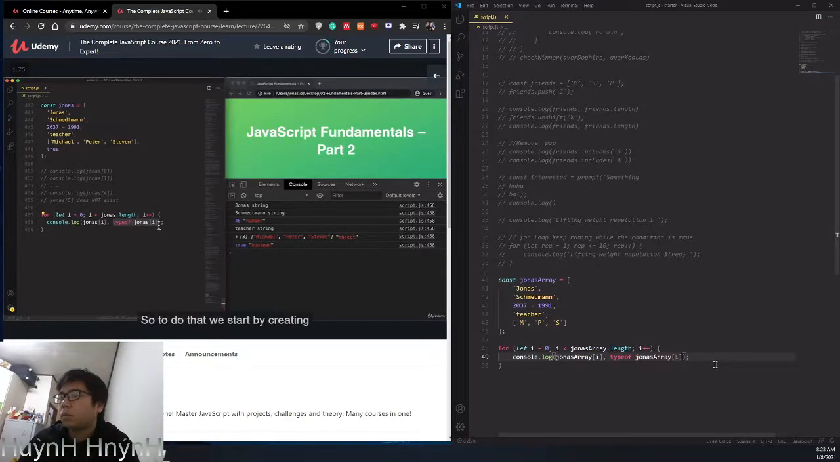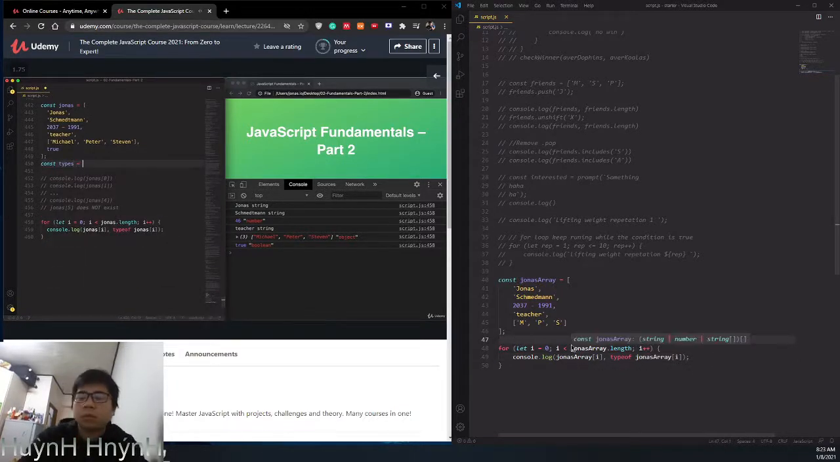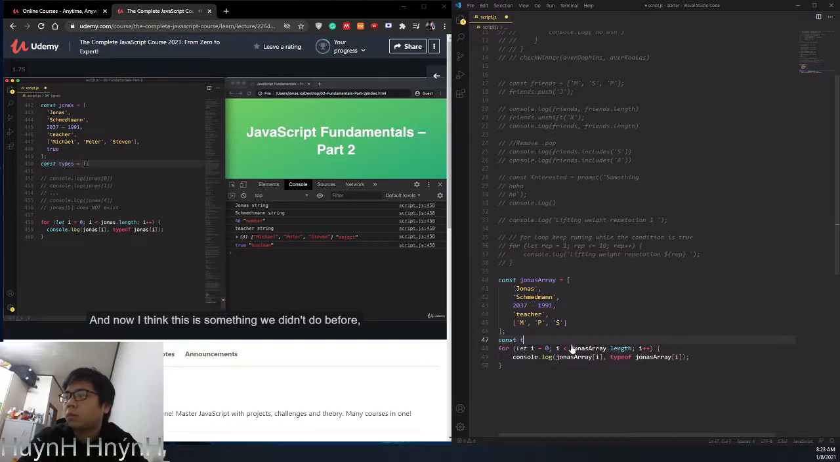So to do that, we start by creating a new empty array outside of the loop. And let's do that here, after this one. So I will call this one types. And now I think this is something we didn't do before, which is to simply create an empty array. And all we have to do is to basically create an array with the usual syntax, but without any element inside of it.